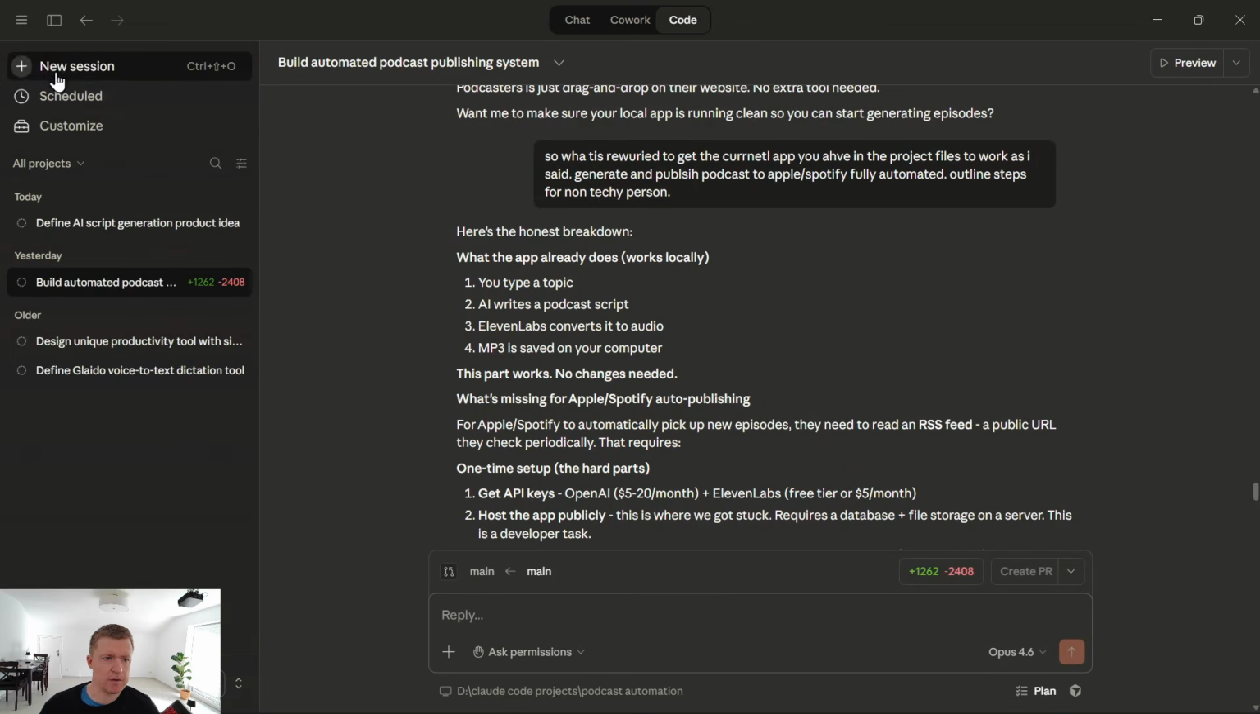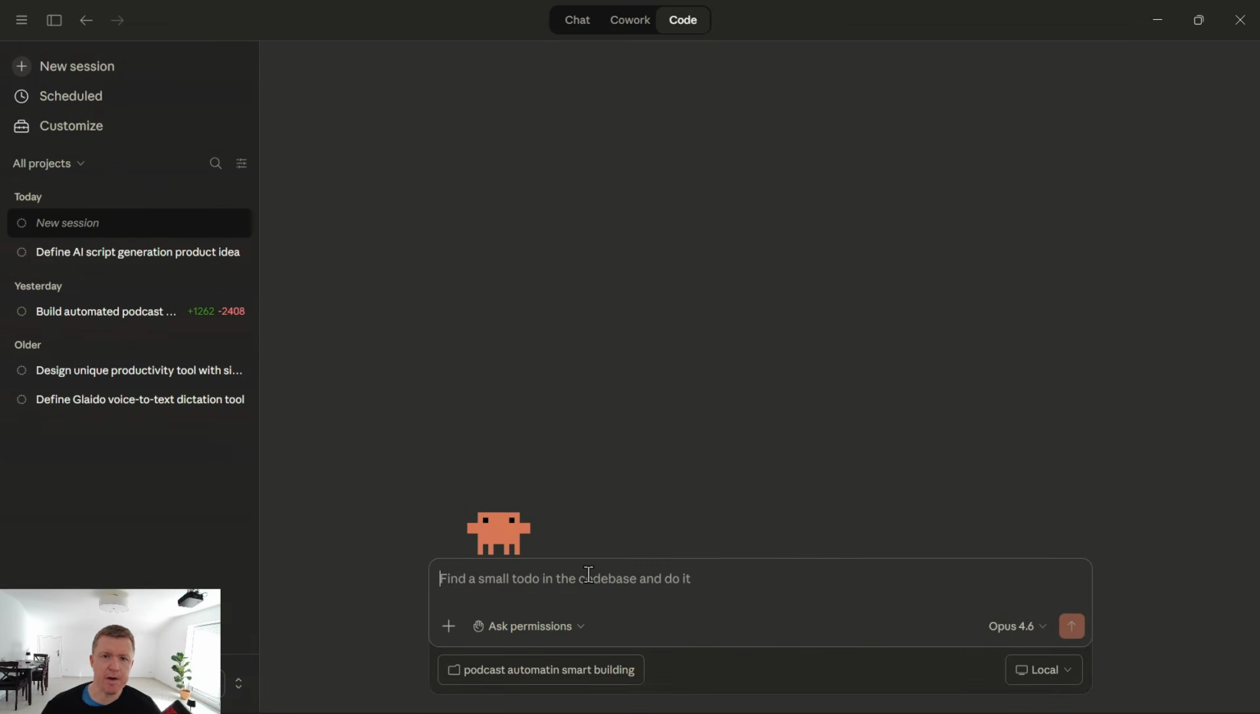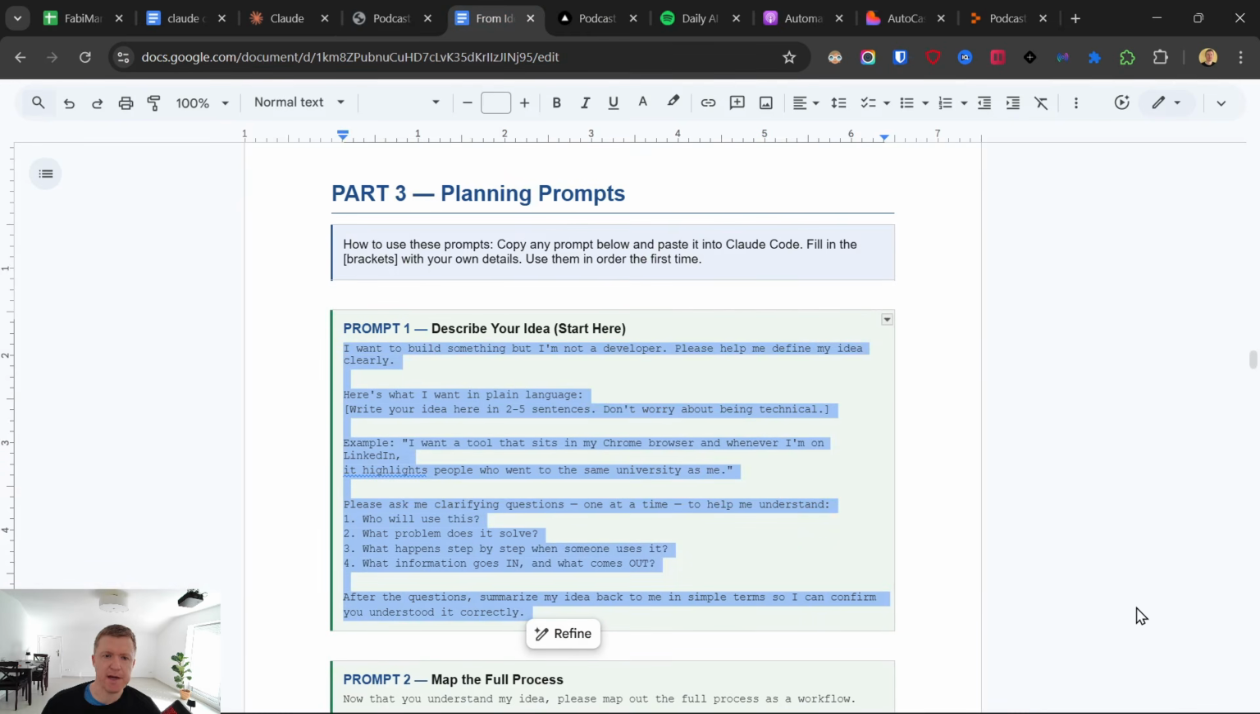But then I stopped to think about why all these coding tools keep failing. And then I discovered the reason. So let me show you exactly what I did differently to get it to work. Let's open Claude Code. Let's start a new session. Now I'm not going to start typing in build me a podcast automation application because this would cause the same problems I had. But instead, I go to my guide that I've prepared here.